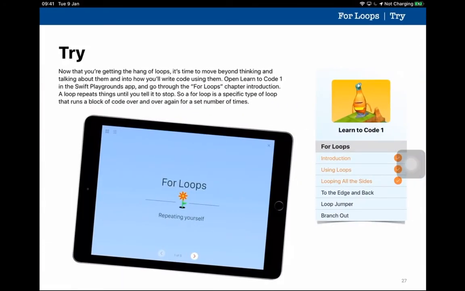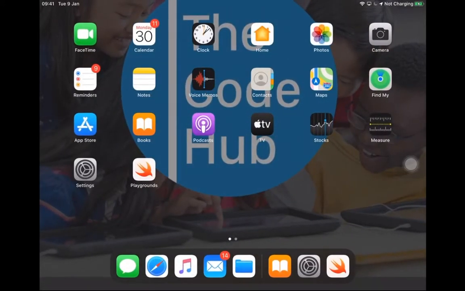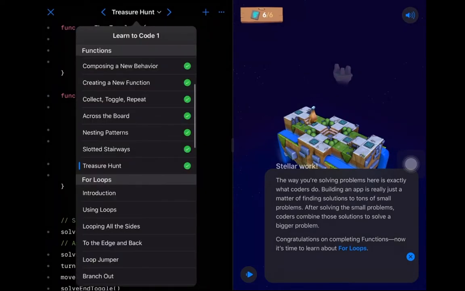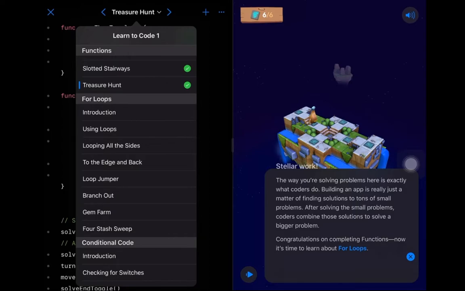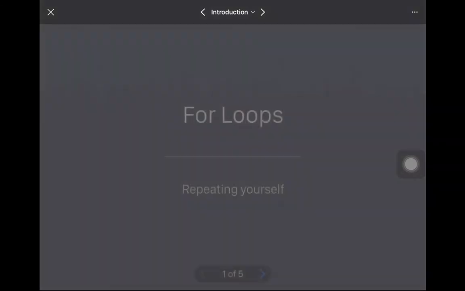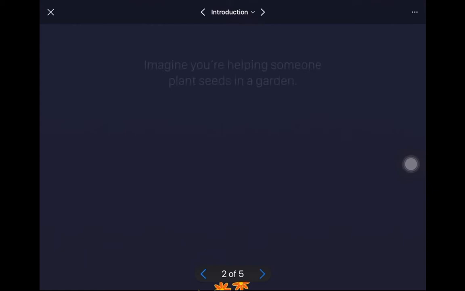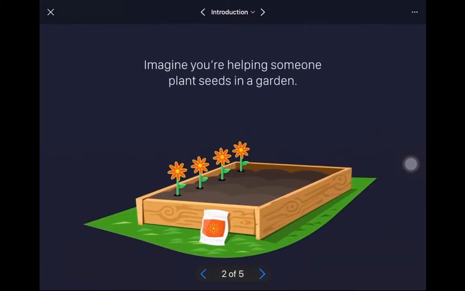So what we're going to do is we're going to leap right into that, and we're going to try the first couple of playground pages for for loops. So let's jump back to Swift Playgrounds. And we could hit the next arrow, or we'll navigate through the table of contents. And remember, for both functions and commands, there was this special introductory section for each playground. This kind of explains a little bit more about for loops and the particular concept we're tackling, and walks us through it. So in this case, this is pretty relevant.